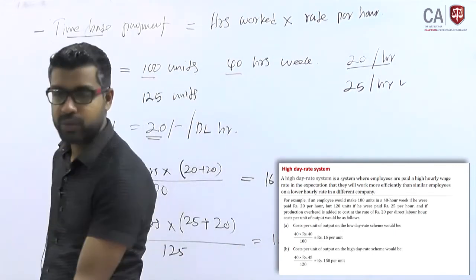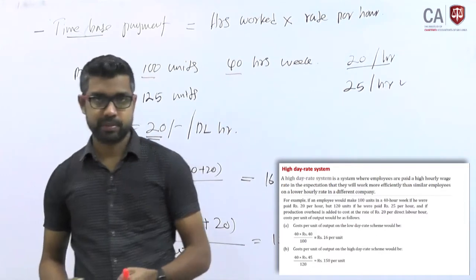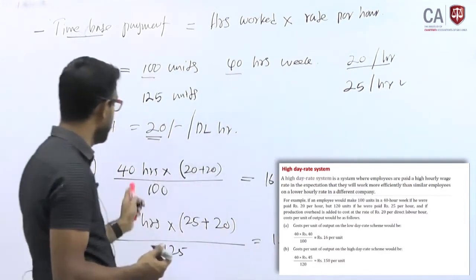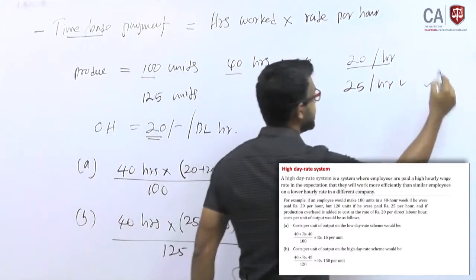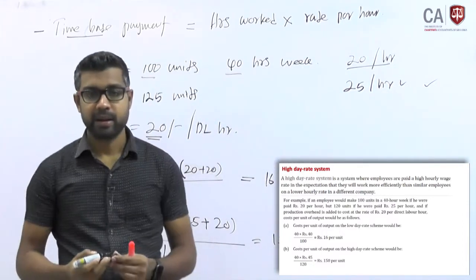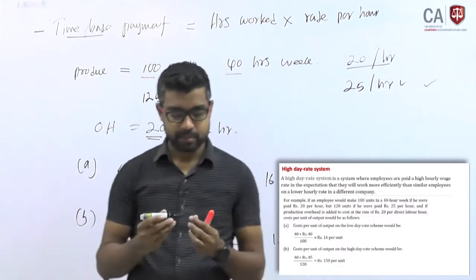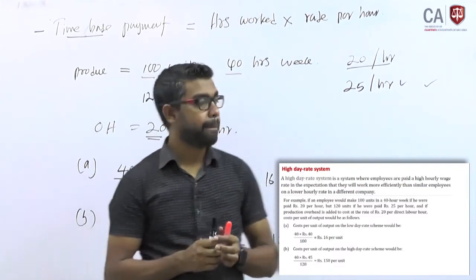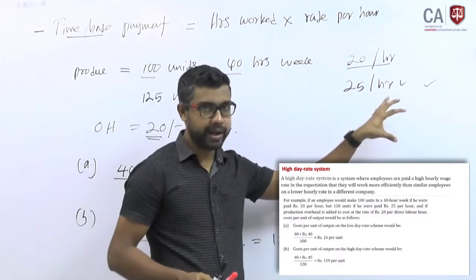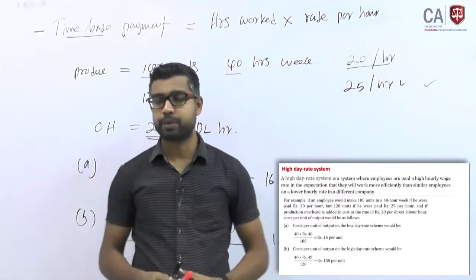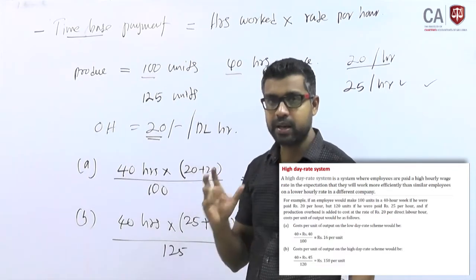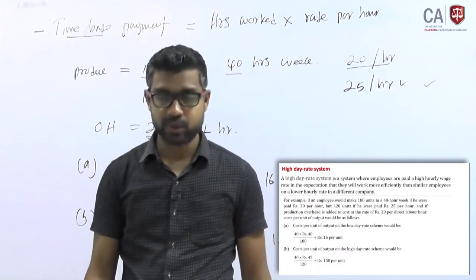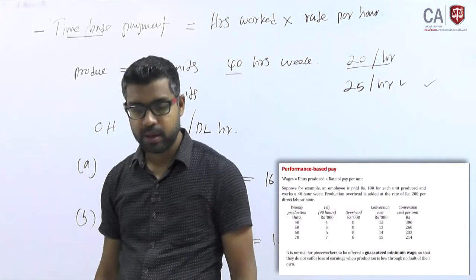So total cost will be reduced if you pay according to this high day rate system, because you are giving some more rate to motivate employees when they produce more units by using their efficiency, right. That is called the high day rate system, simple.